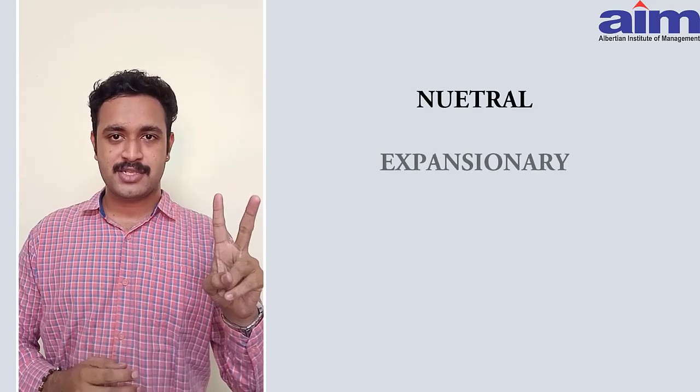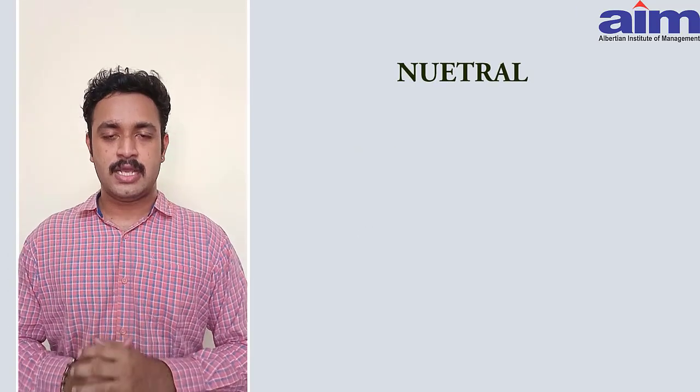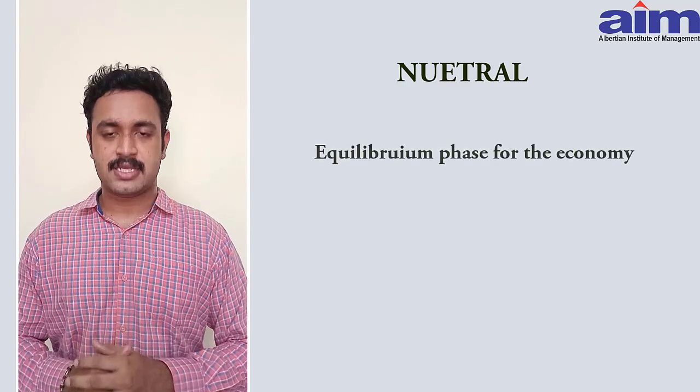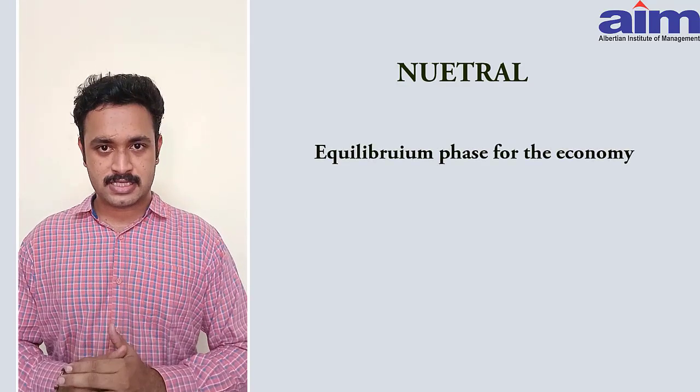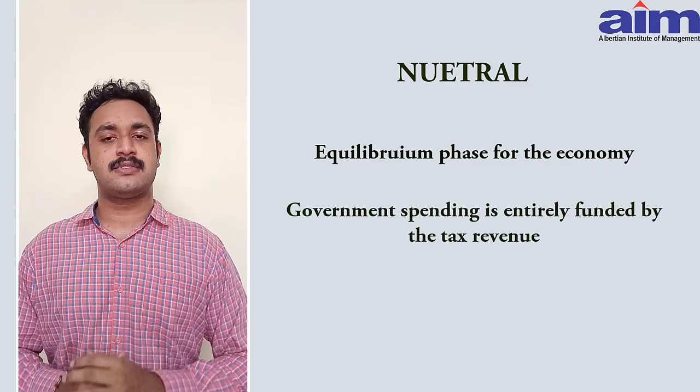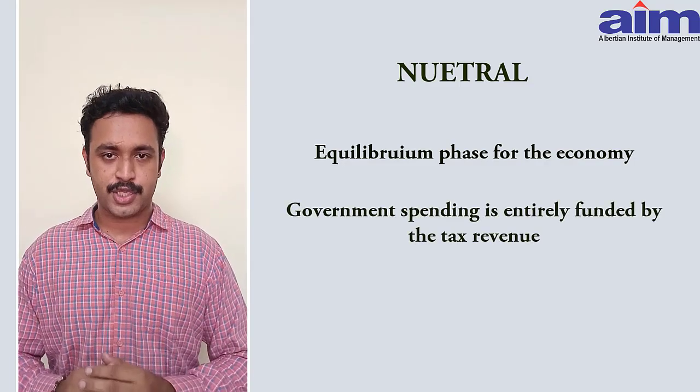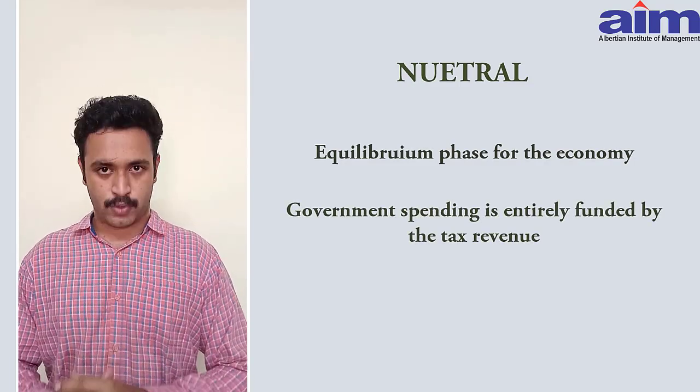Stances of fiscal policy. There are three main stances in fiscal policy. They are neutral, expansionary and contractionary. Number 1. Neutral. This is the equilibrium phase for the economy. In this case, the government spending is entirely funded by the tax revenue and there's no need of borrowing.